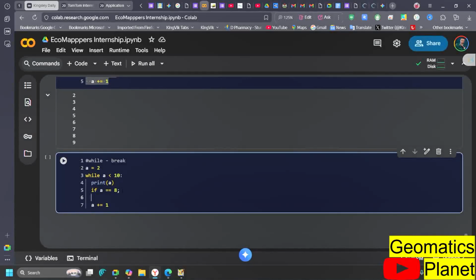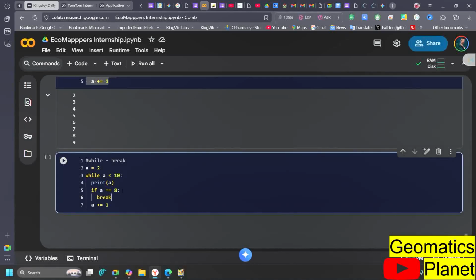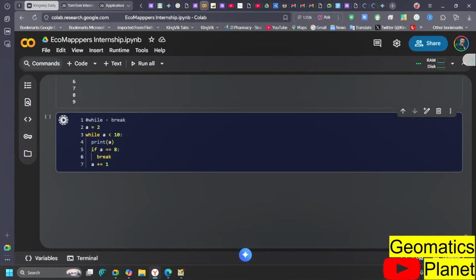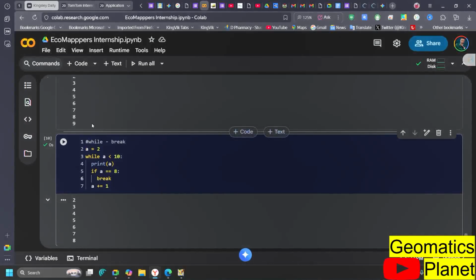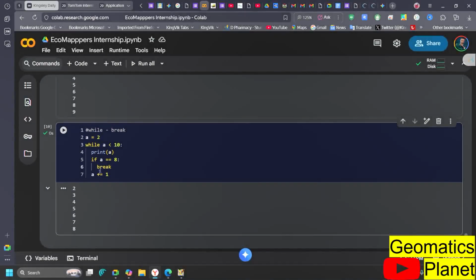So I am going to introduce another condition here, and then I'm going to say if you get here, break it for me. So what it means is that it will automatically understand that I am talking about it running, and when you get to this particular place, you break it for me. So what happens? I said this one reaches 9, you can see it here, it gets to 9. But here I said when you get to 8, break it for me, stop there. I can also say, since it is less than 5 and it's starting from 2, break it at 5 for me. So when you run, when you get to 5, stop.